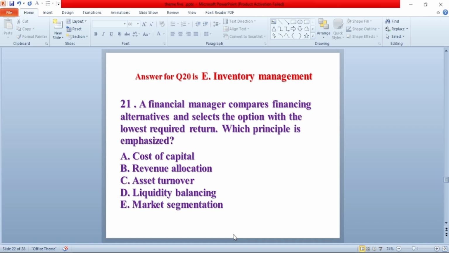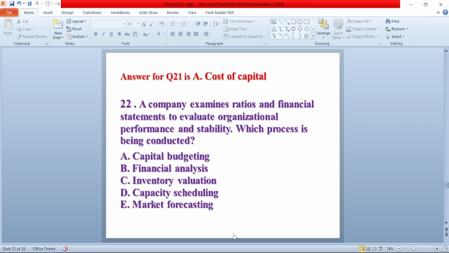Question number 21. A financial manager compares financing alternatives and selects the option with the lowest required return. Which principle is emphasized? A. Cost of capital. B. Revenue allocation. C. Asset turnover. D. Liquidity balancing. E. Market segmentation. The answer for this question is A. Cost of capital.